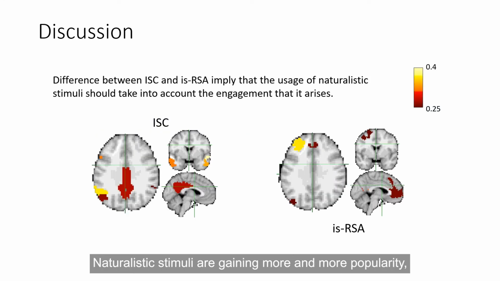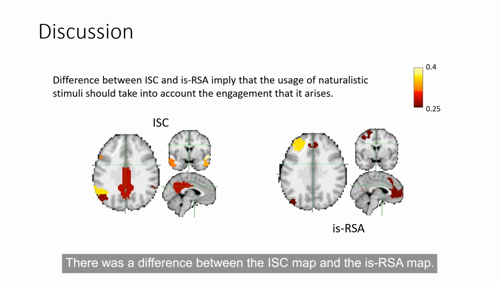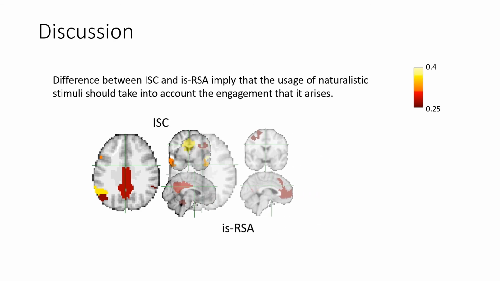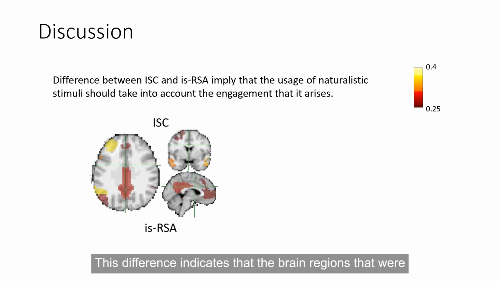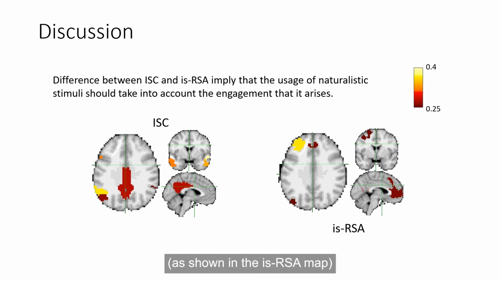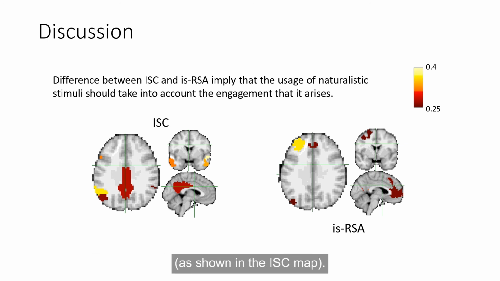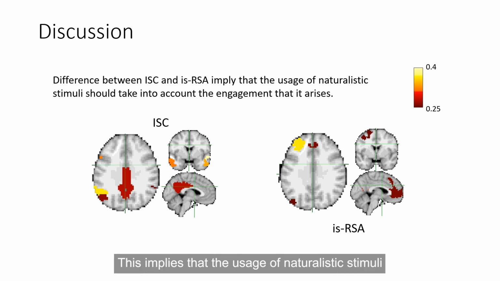Naturalistic stimuli are gaining more and more popularity, and it is important to make sure that they meet the needs of the experiment. There was a difference between the ISC map and the ISRSA map. This difference indicates that the brain regions that were more synchronized as engagement rates were higher, as shown in the ISRSA map, did not show synchronization among all participants, as shown in the ISC map. This implies that the usage of naturalistic stimuli should take into account the engagement involved.